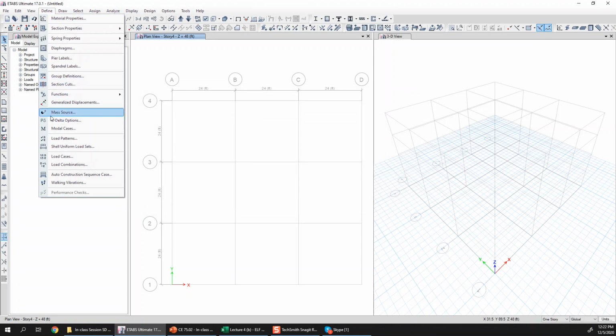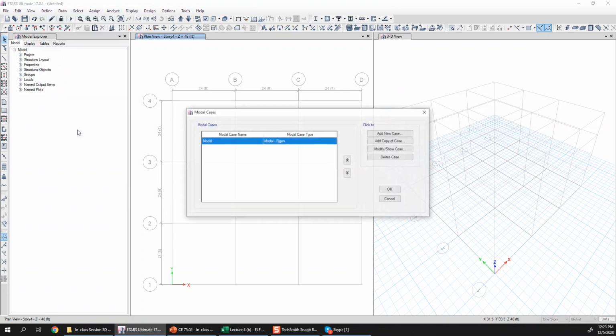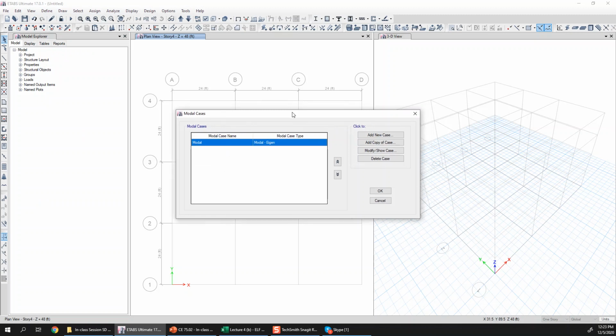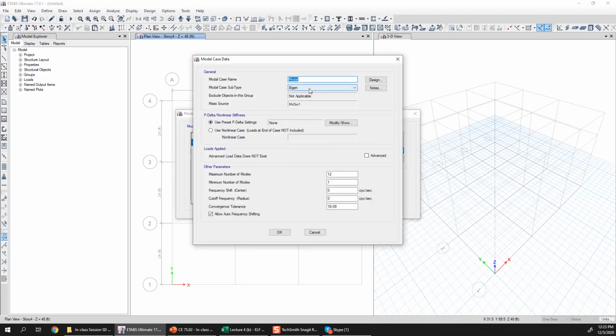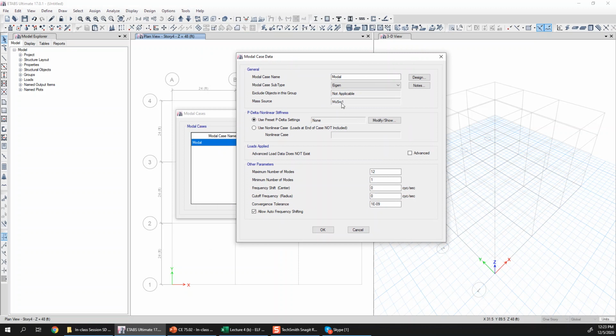The second thing is the modal case. The default modal case is set to eigenvalue analysis, and there is another option called Ritz analysis, but I will use eigen analysis only. In eigen analysis, the mode shapes are arranged differently compared to Ritz analysis. The procedure for the calculation of mode shapes is also different. You have to specify the maximum number of mode shapes, and more importantly, you have to check that the mass source which you defined or modified is being used here for construction of the mass matrix.